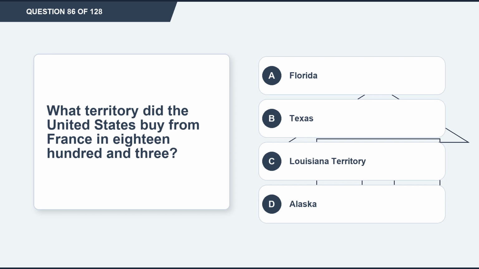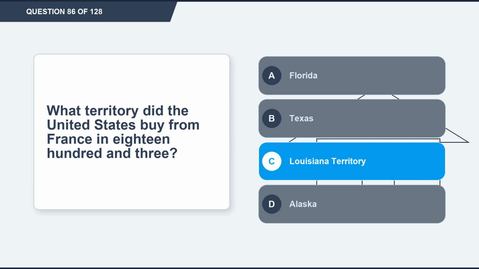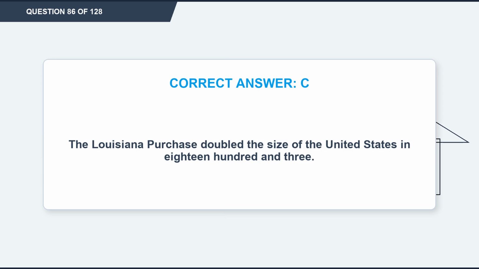Question 86. What territory did the United States buy from France in 1803? Option A, Florida. Option B, Texas. Option C, Louisiana Territory. Option D, Alaska. The correct answer is option C, Louisiana Territory. Explanation. The Louisiana Purchase doubled the size of the United States in 1803.